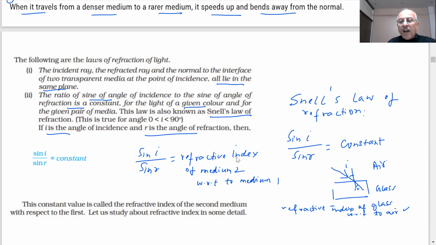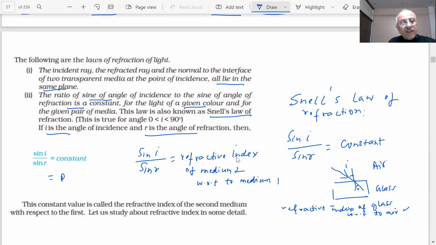So sine of I is the angle of that which is coming from the air. When it is coming from air to glass, this angle of incidence is on the top and this is at the bottom. And you know the speed of light is less in glass as compared to the speed of light in air. So we have now defined what we call refractive index.